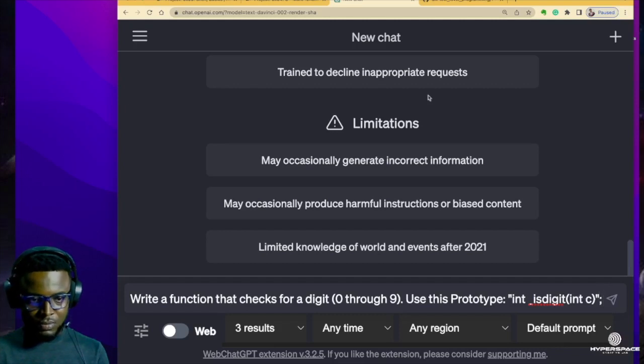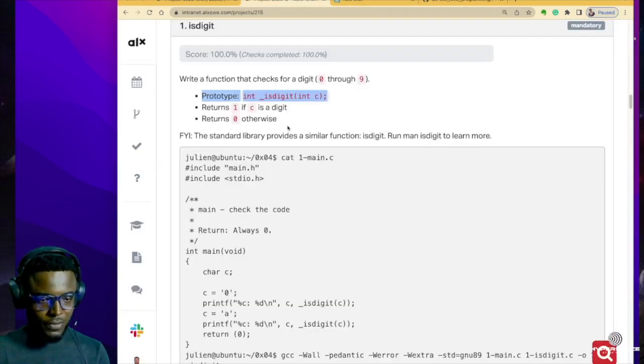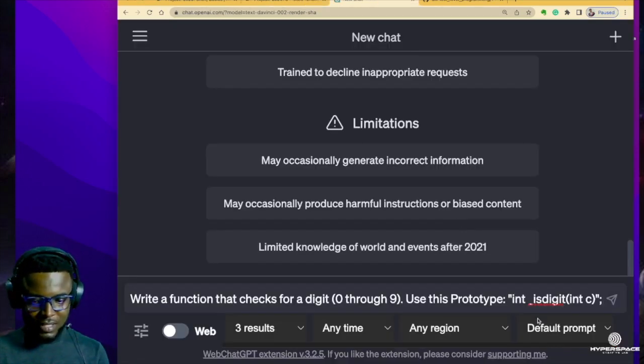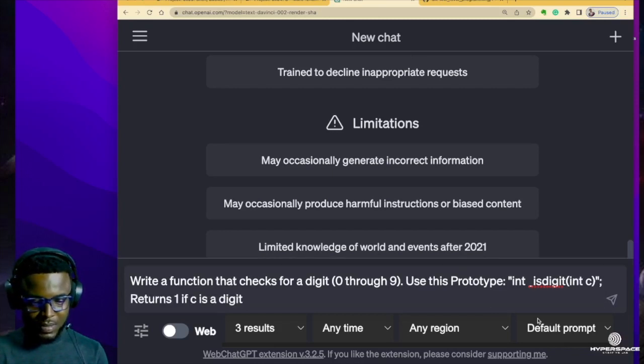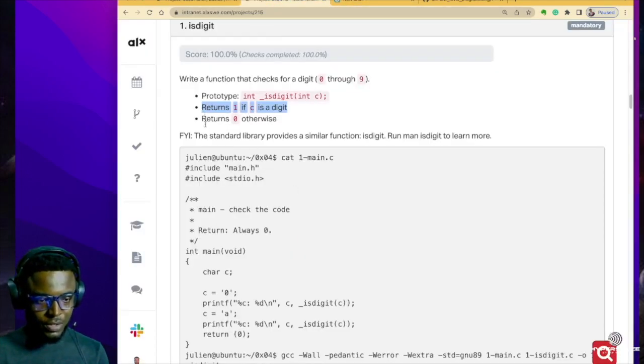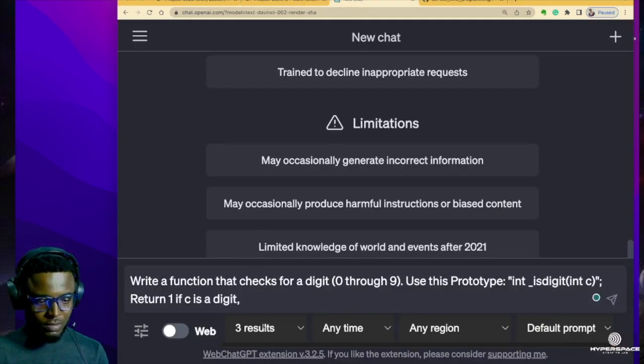Okay, wonderful. Then I'm going to go for the third requirement, returns 1 if c is a digit. Let's give that to ChatGPT as a prompt. I'm going to paste that in. So now I tell ChatGPT to return 1 if c is a digit. Then I'm going to go for the last requirement, returns 0 otherwise. So you copy that, give it to ChatGPT, and paste it in. So return 0 otherwise. We're done. So I'm going to press enter.